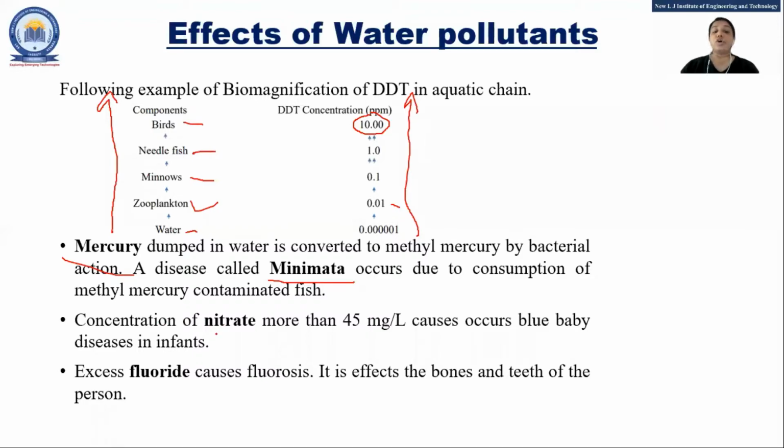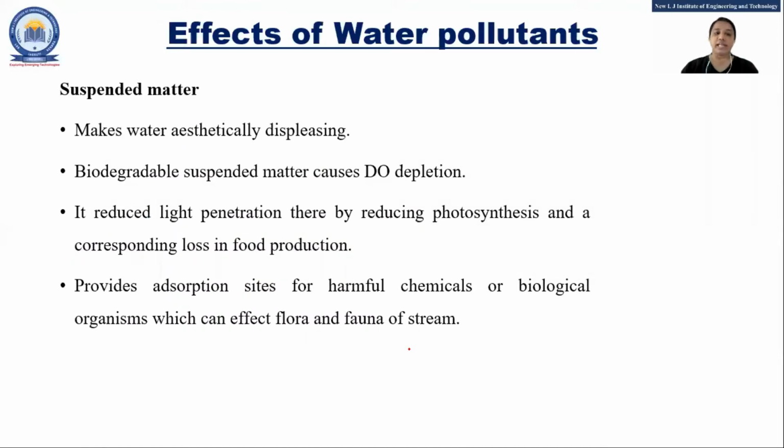If the concentration of nitrite is more, the disease that occurs is blue baby disease, that is in infants. Because of fluoride, we know that it will be very harmful to our bones and teeth, right, if it is in more concentration. So that is because of what? Toxic compound.